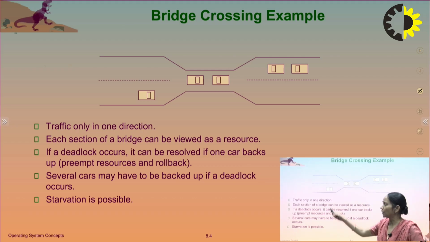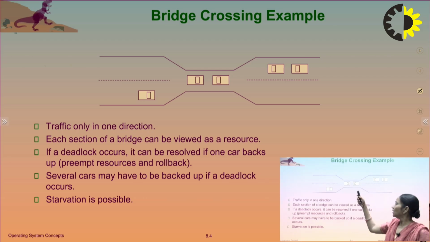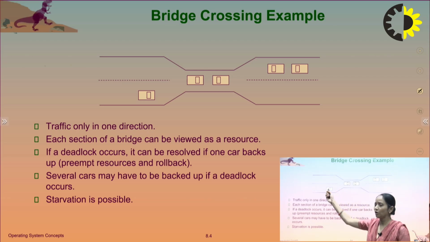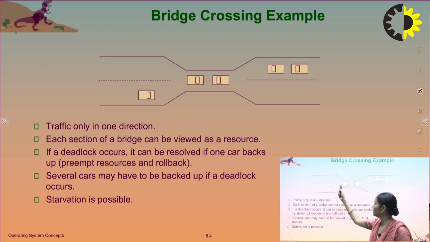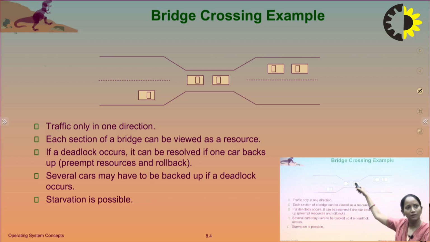It can be resolved if one car backs up, that is, we preempt the resources and roll back. Then the other cars behind it also back up, and the cars ahead can cross the bridge, then the other cars can cross as well. Several cars may have to be backed up if a deadlock occurs, and there is a possibility of starvation.